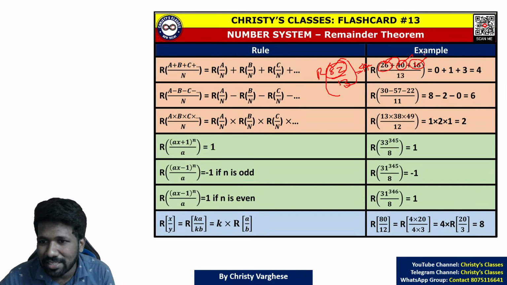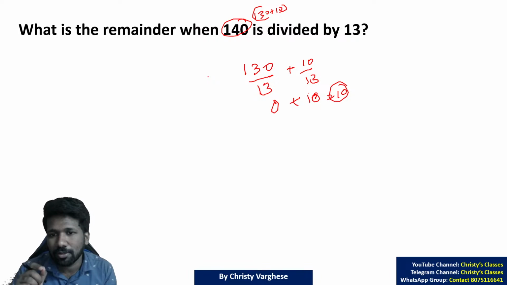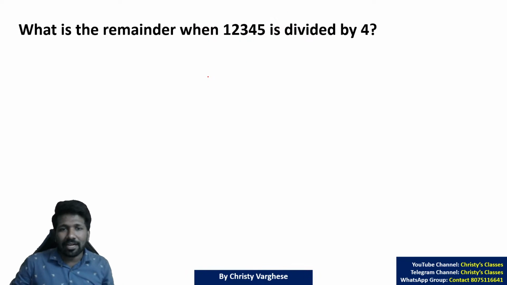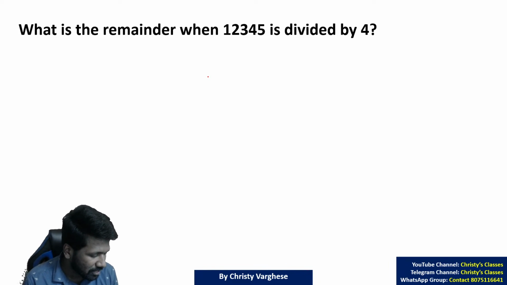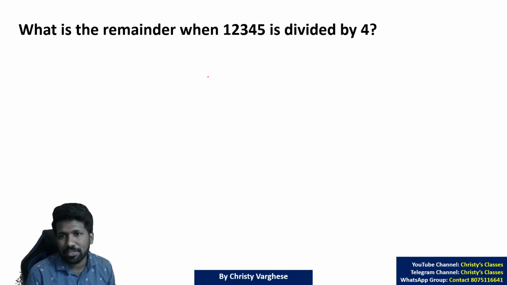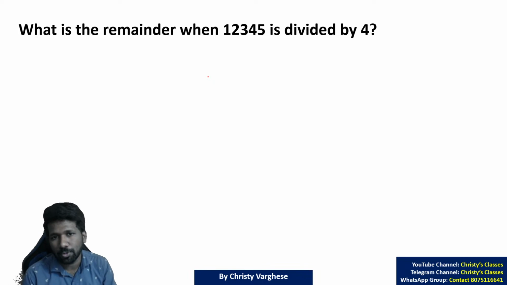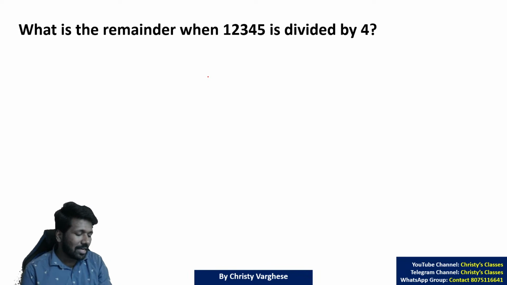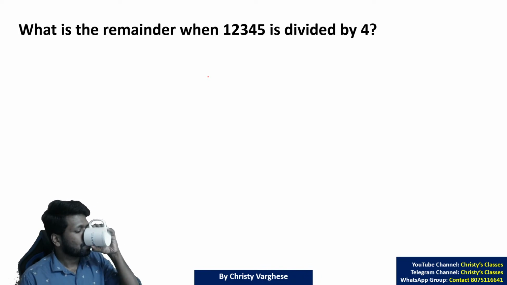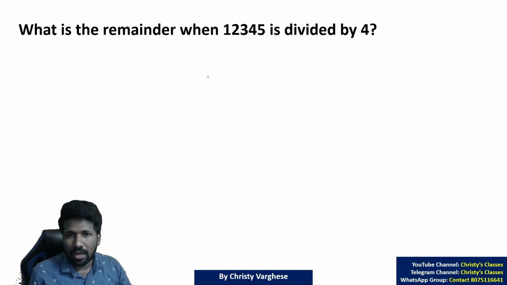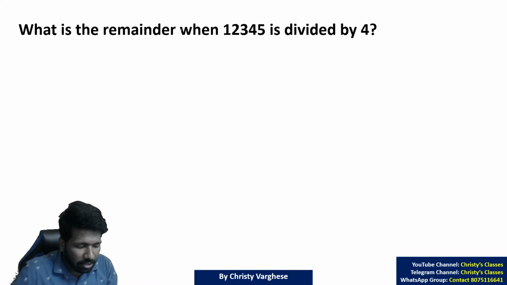All clear now? So that is the application of this idea. There were many previous year questions based on this idea itself. I will come to that. First we will practice a few simple examples, and then we will go to the PYQs. So please try this super fast. 12345 divided by 4. This is connected to the divisibility test idea, which we discussed in the last lecture. Please try it and answer super fast. After trying this, try 12345 divided by 8 also. Divided by 4, divided by 8, please try both.